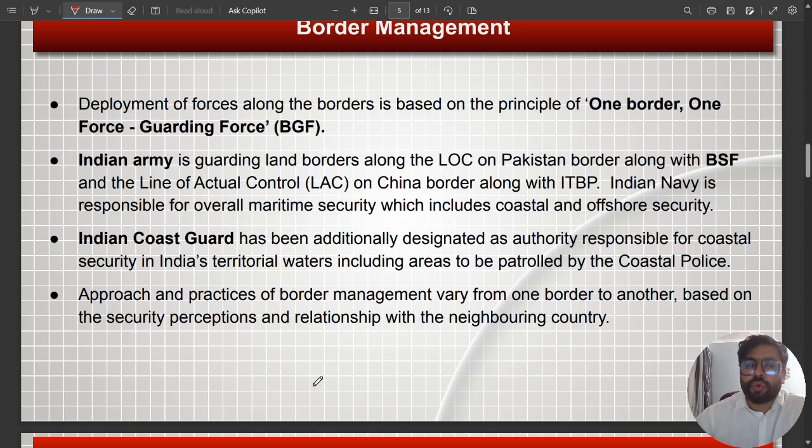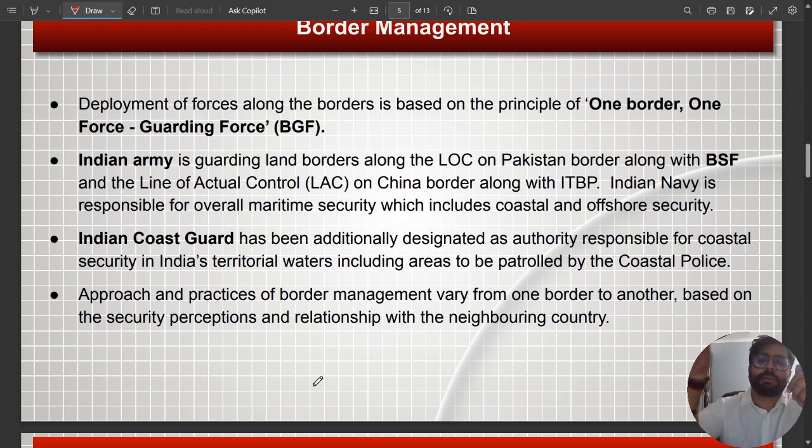Like, what is the role of Indian Army? What is the role of Indian Navy? What is the role of Indian Air Force? Basically, all these three forces act as a second line of defense. So the front runners are these forces. The second line of defense are these dedicated forces like Army for the Pakistan frontier, for the Chinese frontier. Then we have Indian Navy protecting the coastal frontier as a second line of defense.